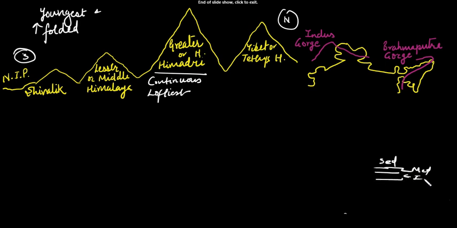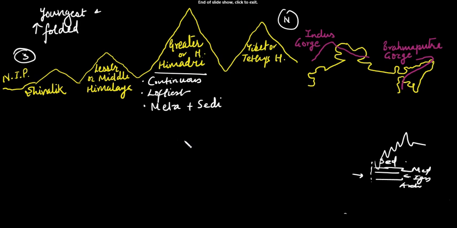When pressure was exerted on this, it all crumpled to form the folded mountains. So it has a core of Archean rocks which are flanked by metamorphic and sedimentary rocks, along with some igneous rock.